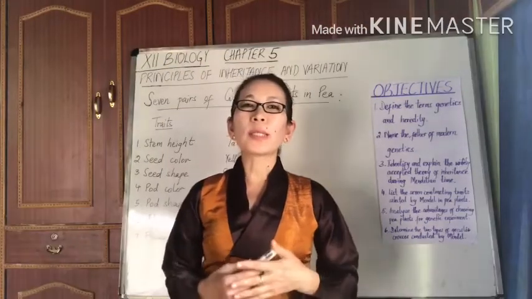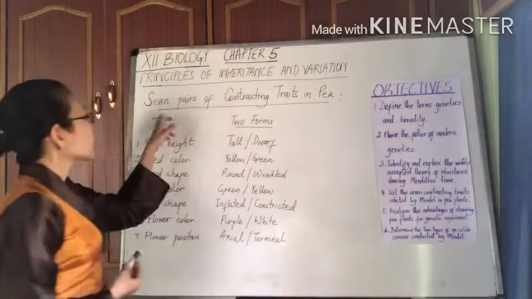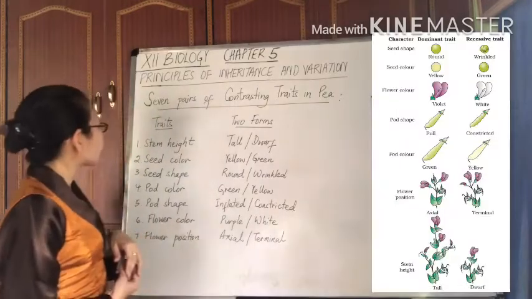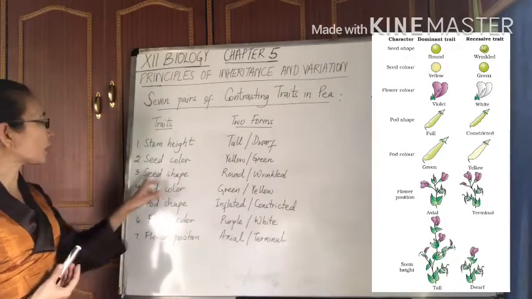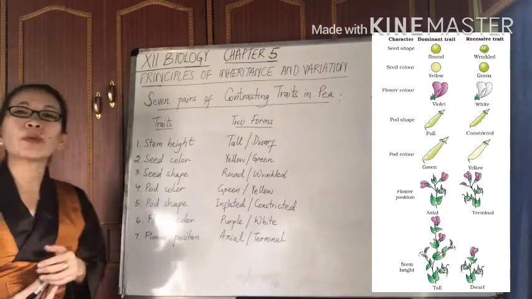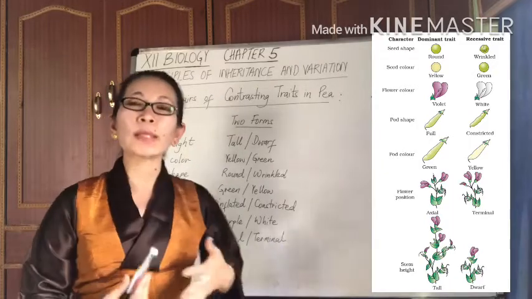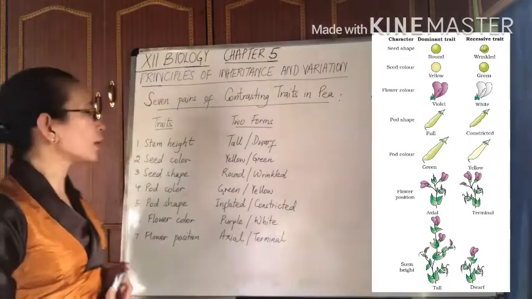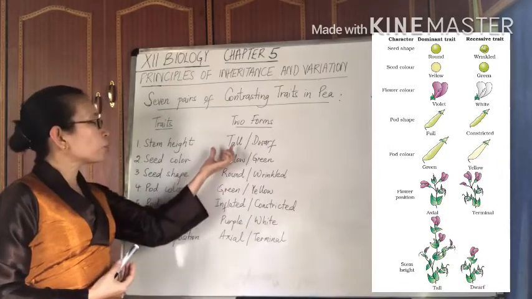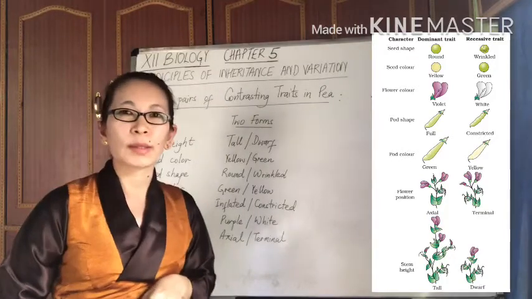Now, in order to study the principles of inheritance, Mendel selected 7 pairs of contrasting traits in pea plants. And these 7 traits were stem height, seed color, seed shape, pod color, pod shape, flower color, and flower position. Now, when we say that these traits had contrasting nature, what we mean here is that each of the traits has 2 contrasting or opposing forms of characteristics.